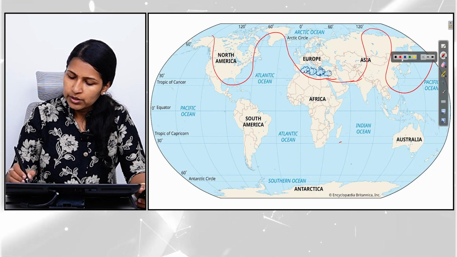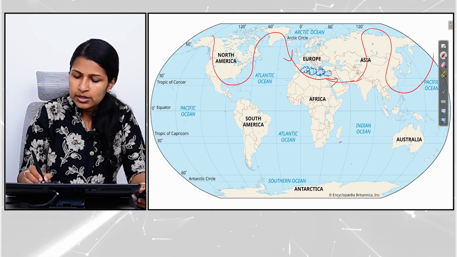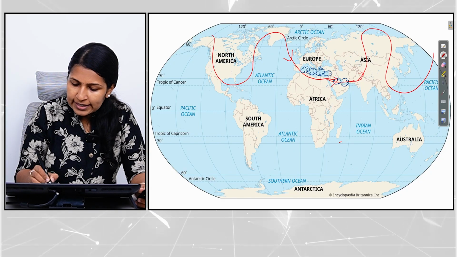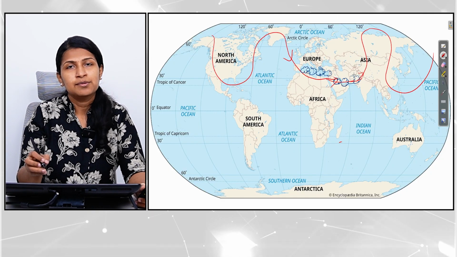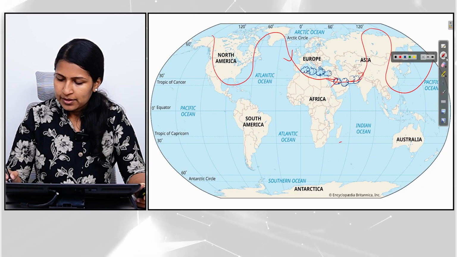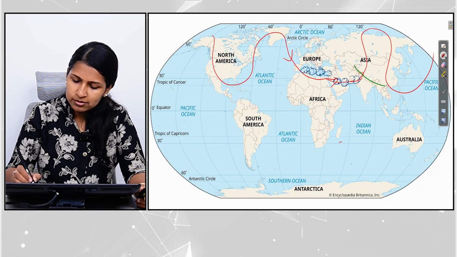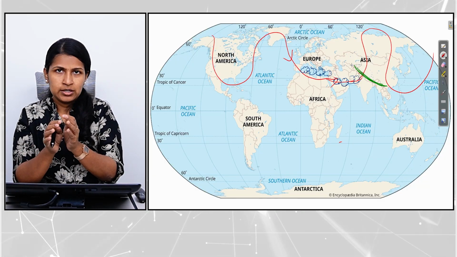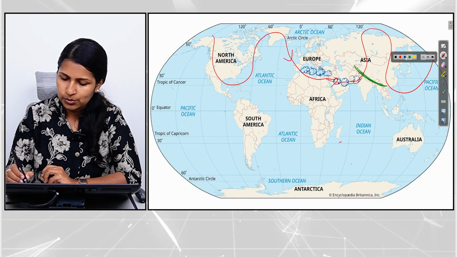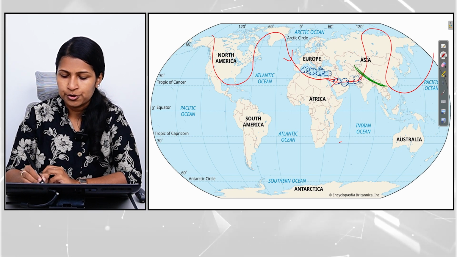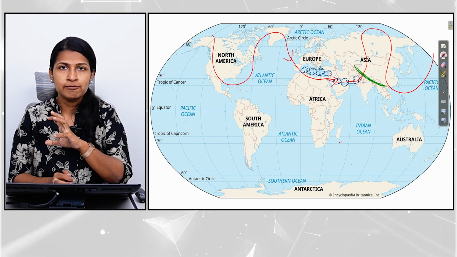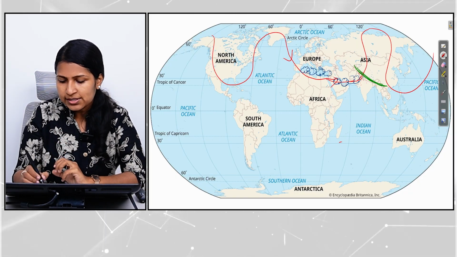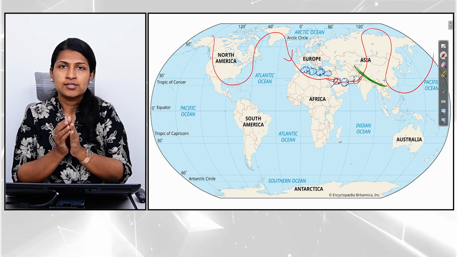So this jet stream, as we know, moves from west to east. As it moves from west to east, it is going to carry these clouds, and where is it bringing them? It is bringing them to India. And in India, what do we have? We have the great climatic divide of the Himalayas. So the Himalayas are going to block these rain bearing winds, and it is going to cause rainfall across the northwestern parts of India. Sometimes the effect of this western disturbance can extend till the northeastern parts also.